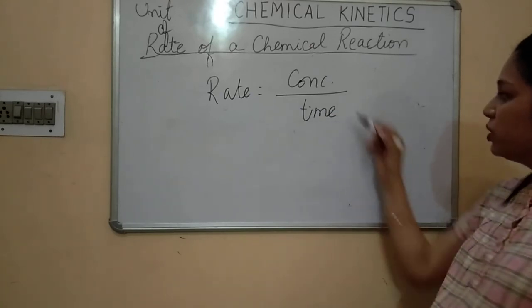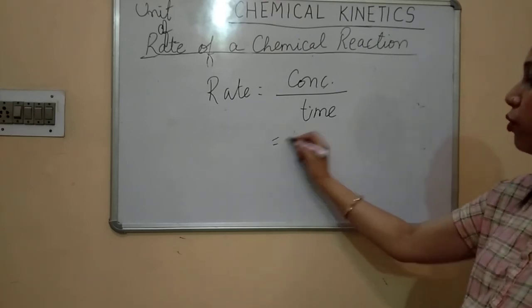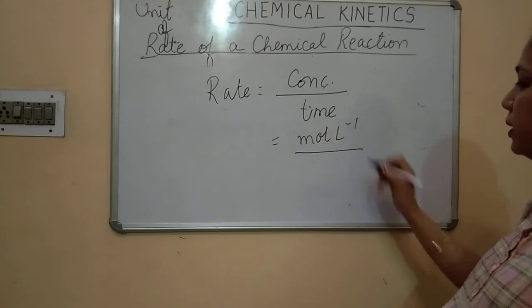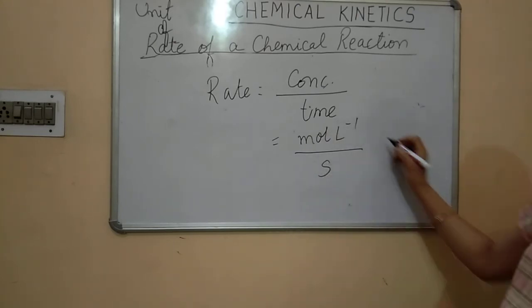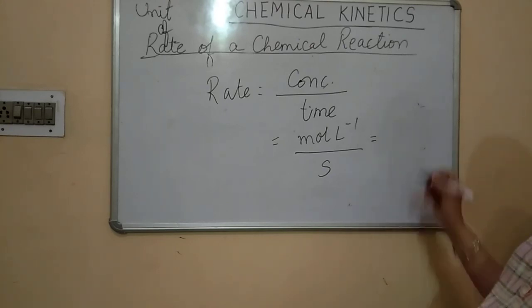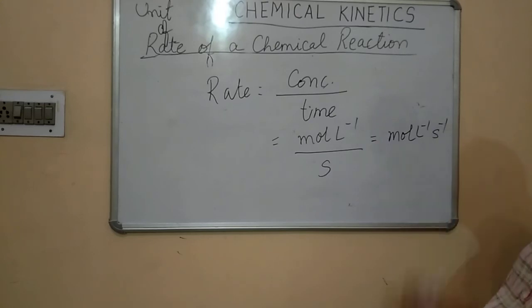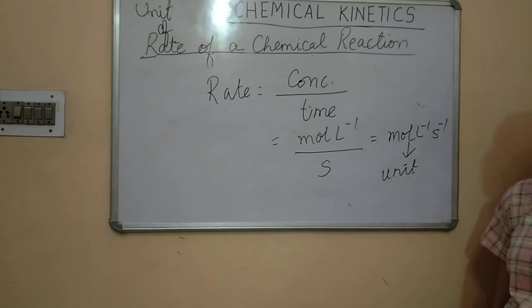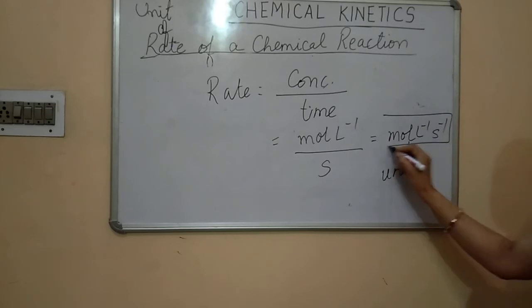The change in concentration with time is the rate. So what is the unit of concentration? Unit of concentration is mole per liter. And what is the unit of time? It is second. So the unit of rate will be mole per liter per second. So this is the unit of rate of a chemical reaction, that is mole per liter per second.